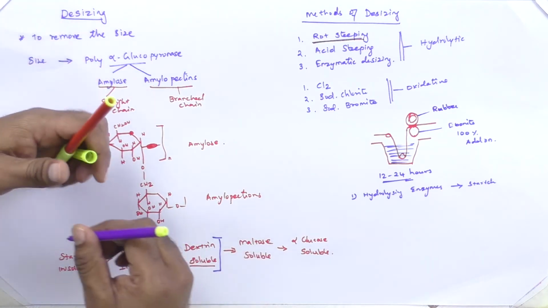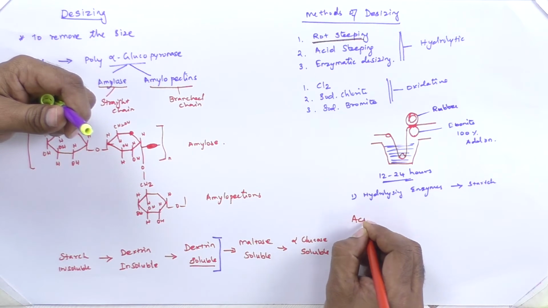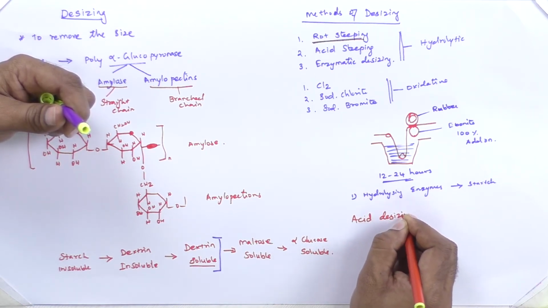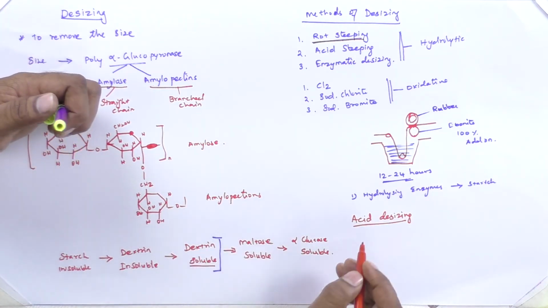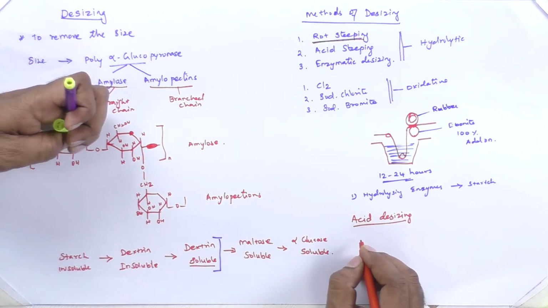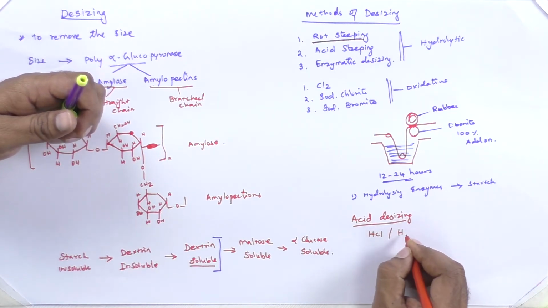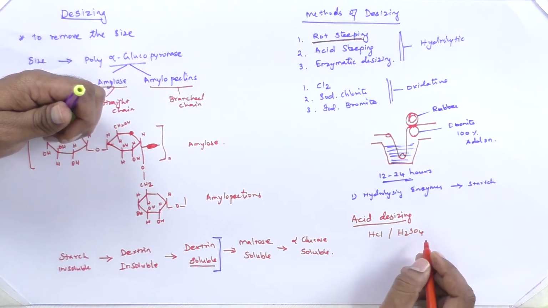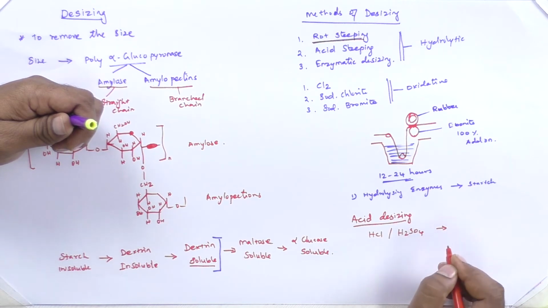The next one is acid desizing, or acid steeping. In this method, mild mineral acids are used, normally HCl or sulfuric acid, H2SO4. Hydrochloric acid or sulfuric acid is used to hydrolyze the starch.